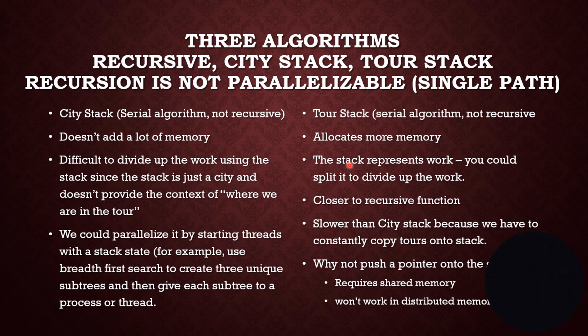If you recall, you knew exactly what had been searched and what still needed to be searched. That means this one could be easier to parallelize, because we could put 10 threads out, and each thread could put stuff onto the stack, and anytime it pops something off the stack, it would pop off essentially a state or a data structure that tells exactly where it is. Now, this one is slower because we're constantly copying tours onto our stack. The one on the right, the city stack, is faster because it doesn't copy as much data.